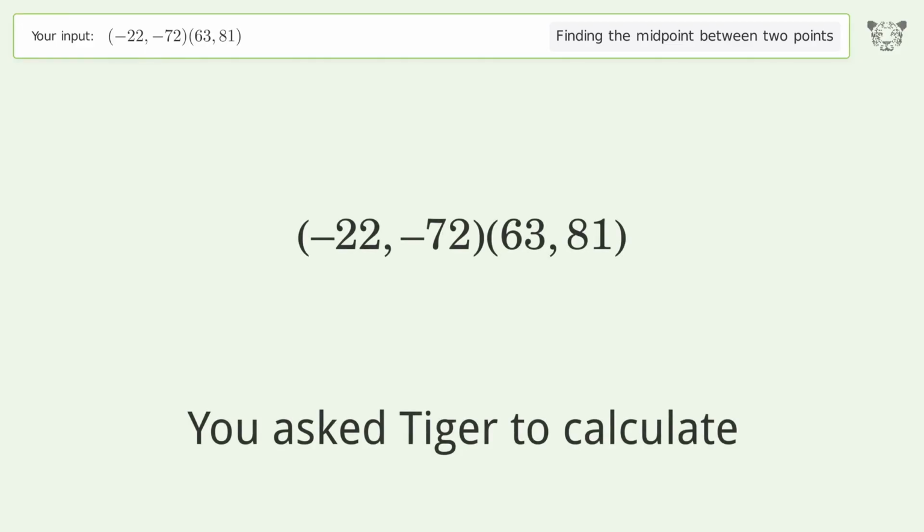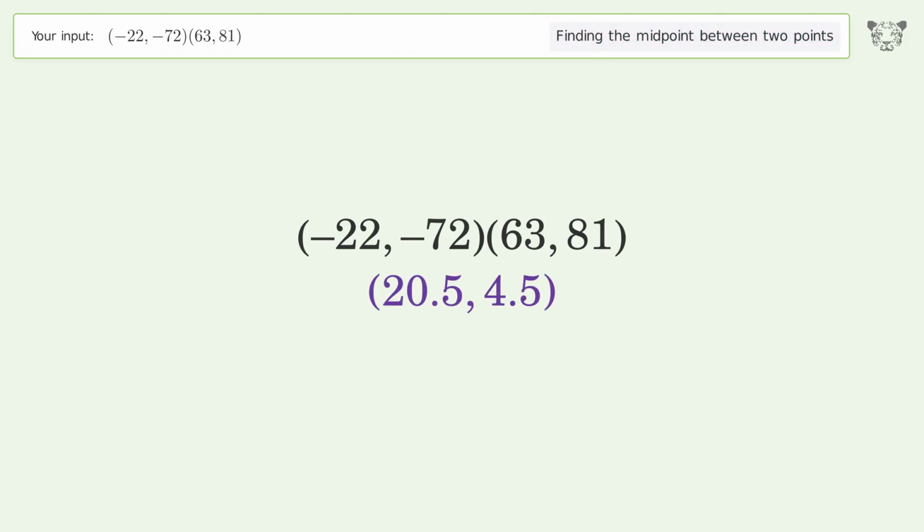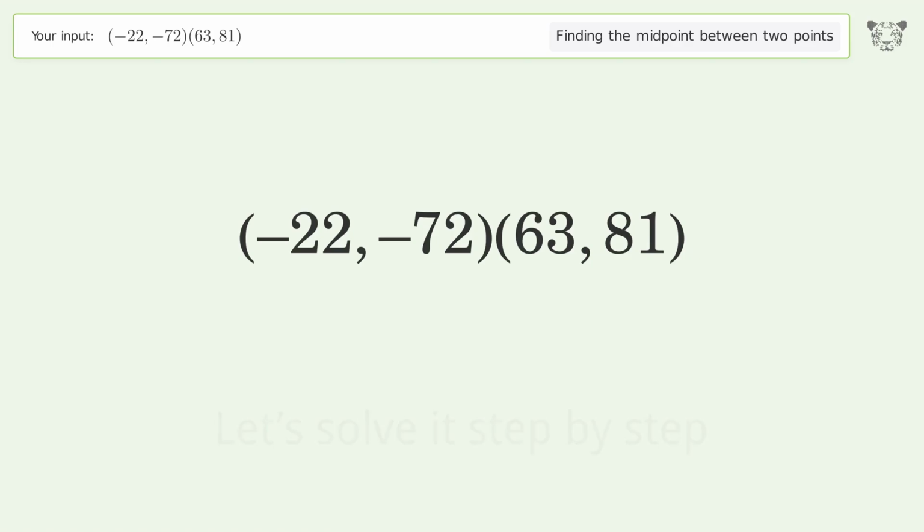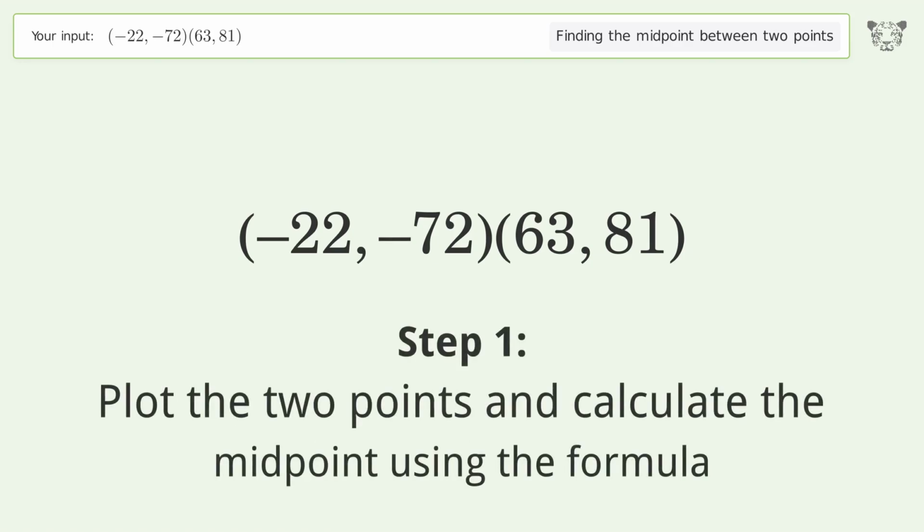You ask Tiger to calculate. This deals with finding the midpoint between 2 points. The midpoint between the 2 points is 20.5, 4.5. Let's solve it step by step. Plot the 2 points and calculate the midpoint using the formula.